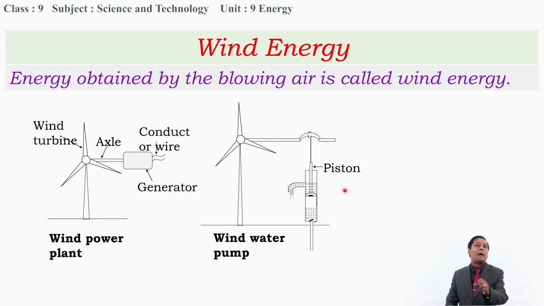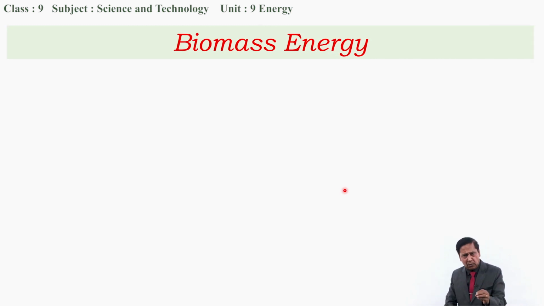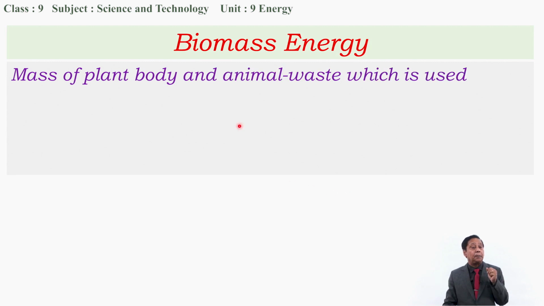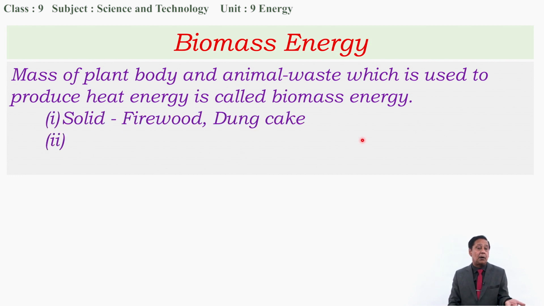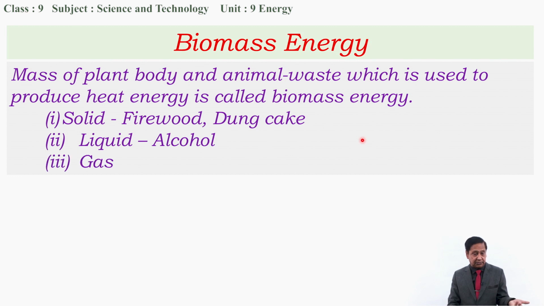Now let's talk about biomass energy. Do you remember what is biomass? Mass of plant body and animal waste which is used to produce heat energy is called biomass energy. And it is available in different forms: solid form, firewood, dung cake, etc.; liquid form, alcohol; and gaseous form, biogas.